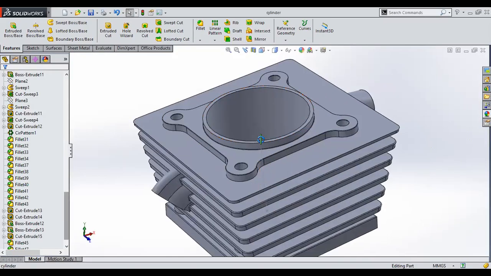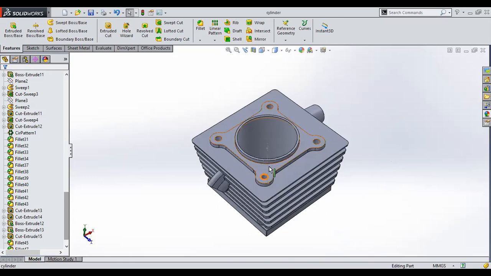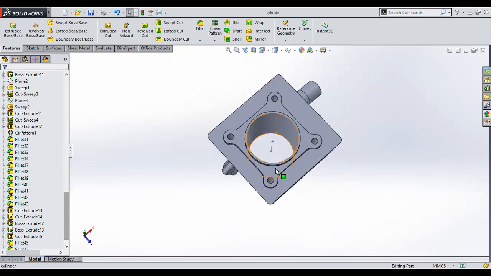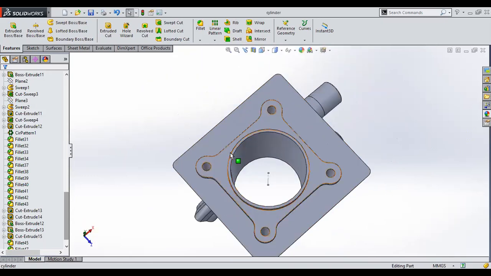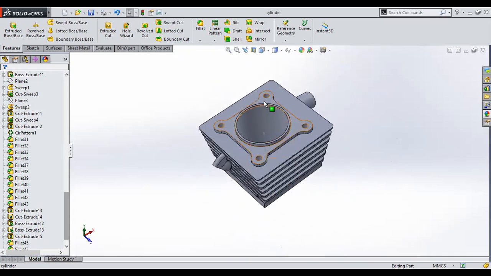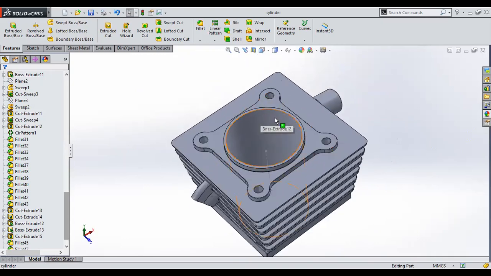So you can see at this side. Okay, so this one is the fastening part. There are 4 nuts that are used for attaching the cylinder head, cylinder, and the crankcase.